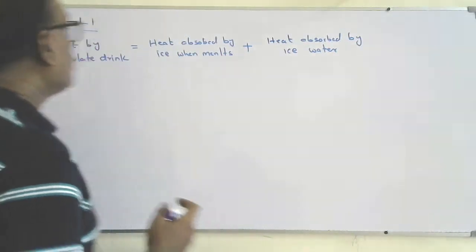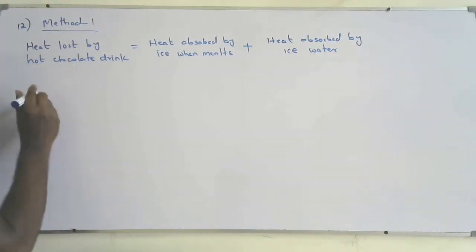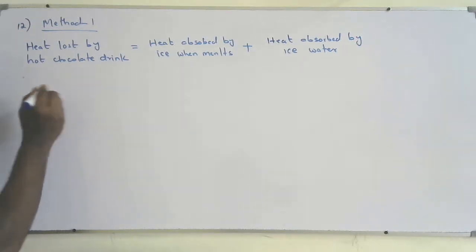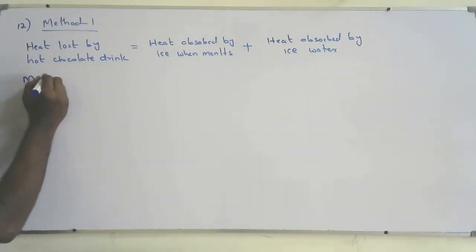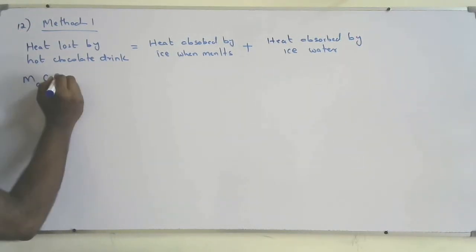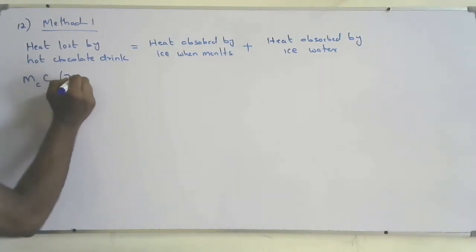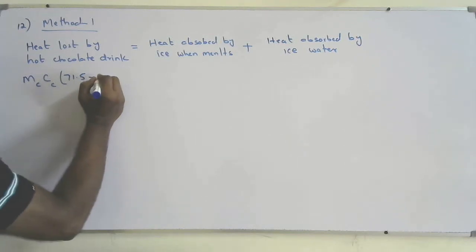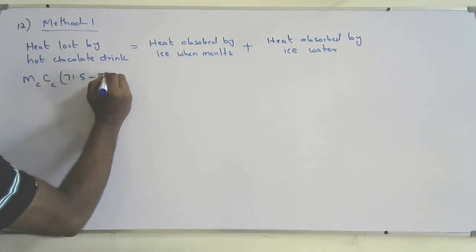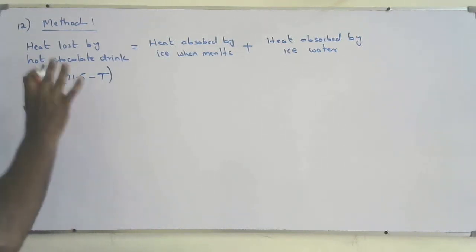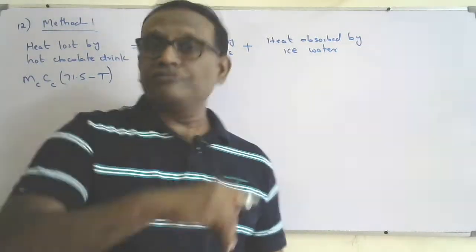Okay, so we know the heat lost by the hot chocolate drink. I can say mcΔT: mass of the chocolate drink, specific heat capacity of the chocolate drink. Initially, it is at a temperature of 71.5 degrees Celsius. Finally, it should become T. So I'm going to find the final temperature because in this one, I am assuming we are adding 4 grams.